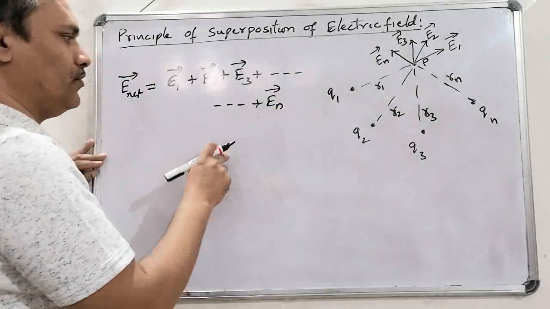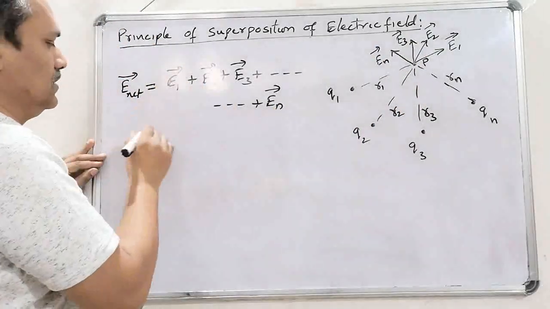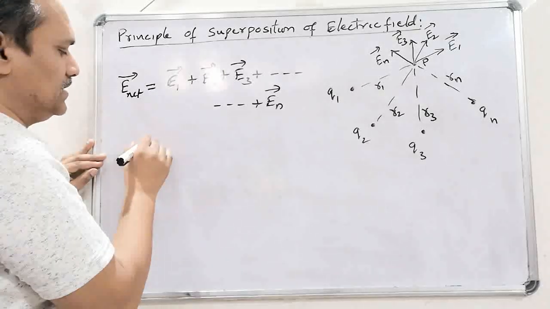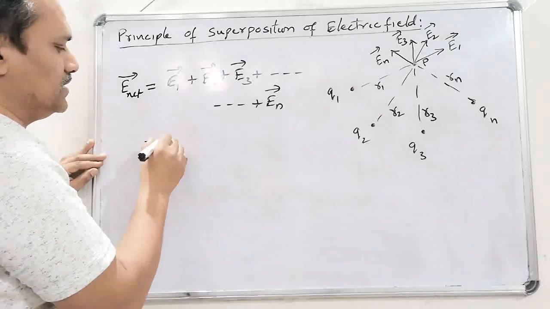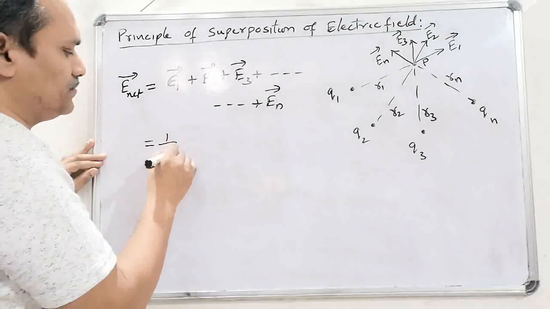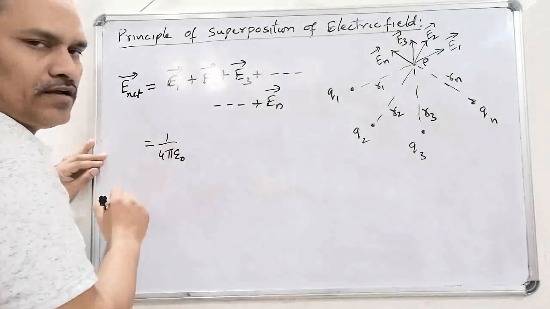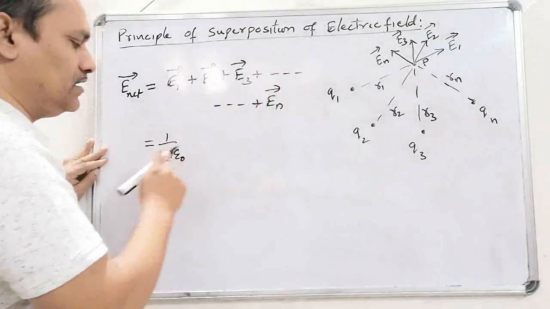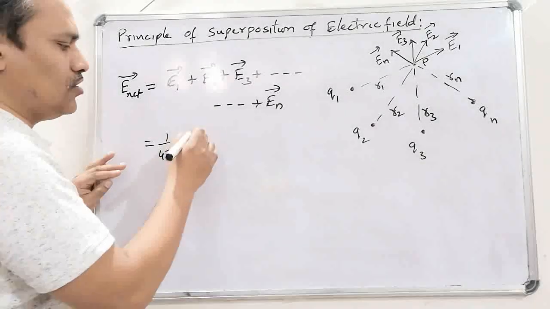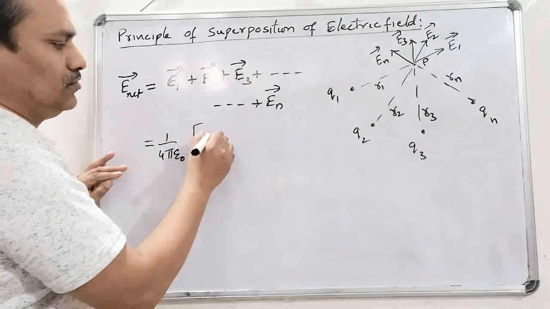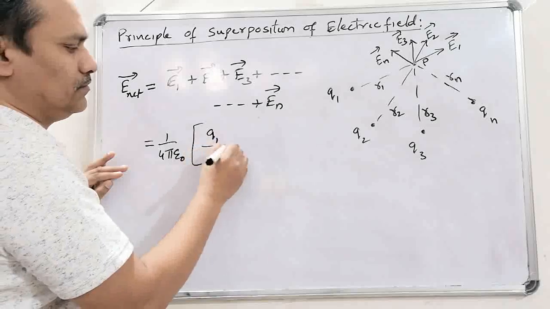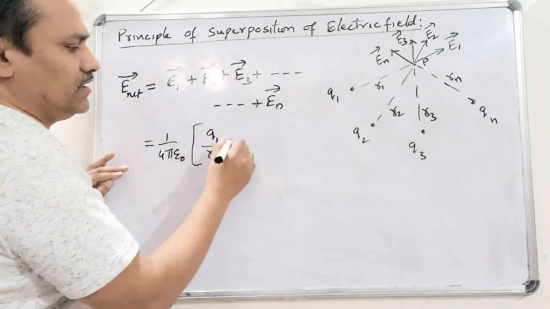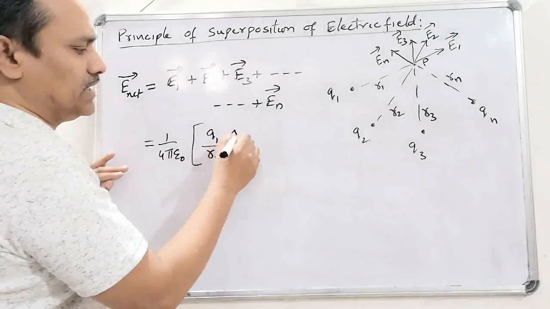That's why the net electric field intensity will be equal to the vector sum of all the electric field intensities created at that point. So it can also be written like this, as we know that E1 bar is equal to 1 by 4 pi epsilon naught. This is common for every field, that's why I am taking it common, into Q1 by R1 square into R1 cap.